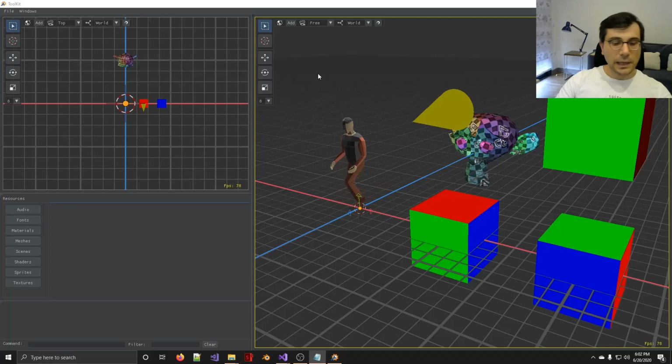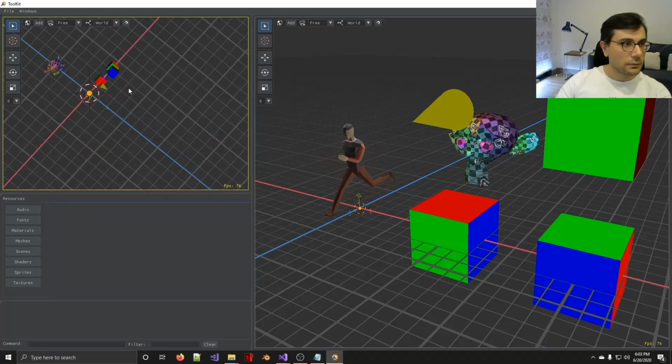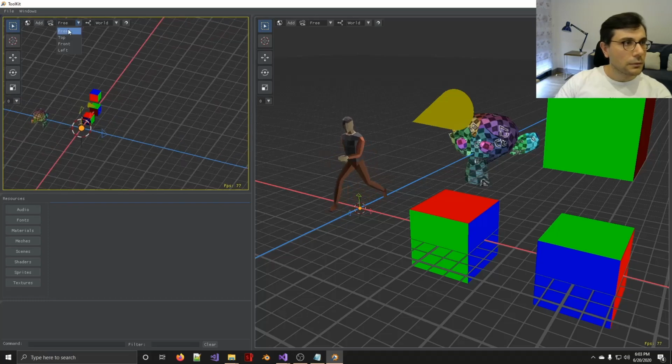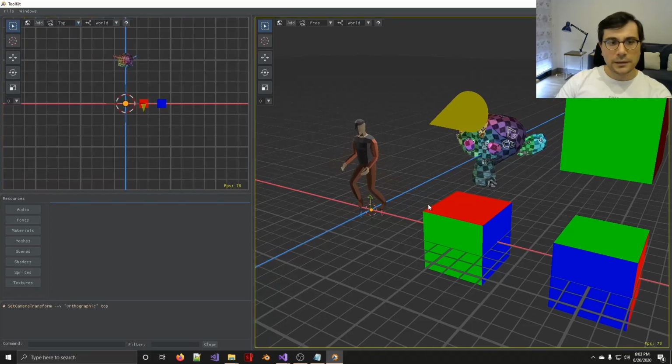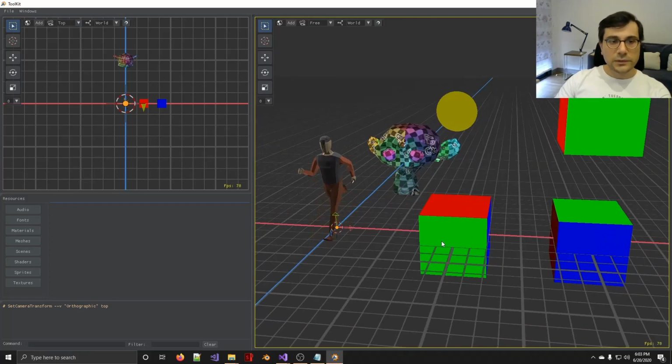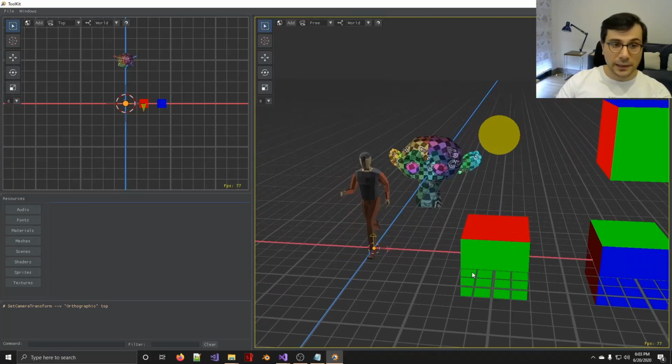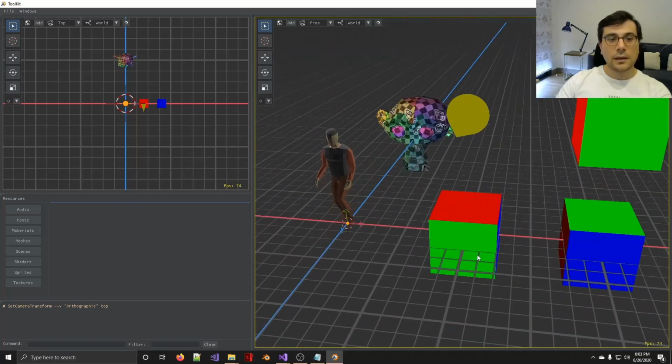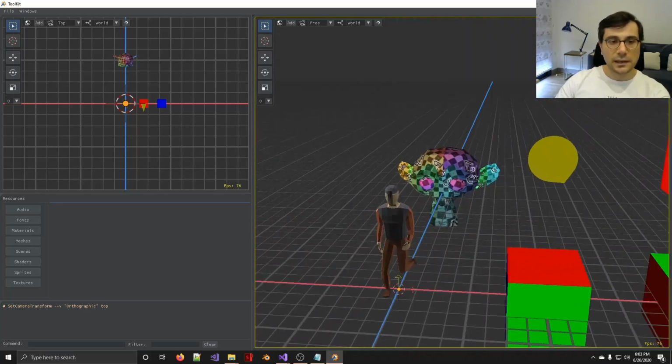Also, let me show you the basic features of the editor. It has a simple layout. On the top left, there is the orthographic view, and on the right, this is the perspective view. There are two different kinds of navigation, which are panning and orbiting, and also FPS style camera movement.